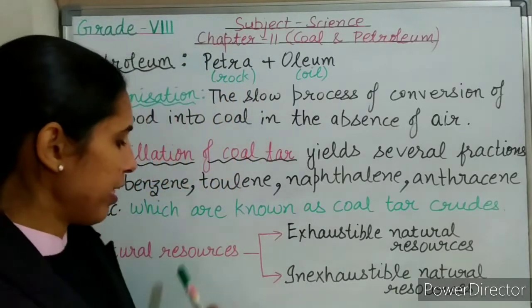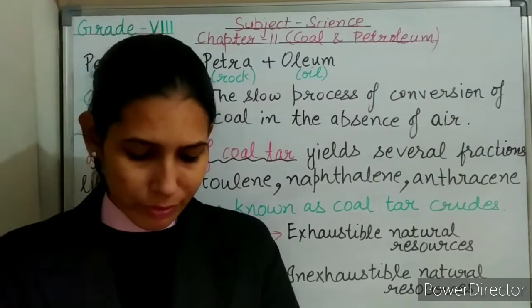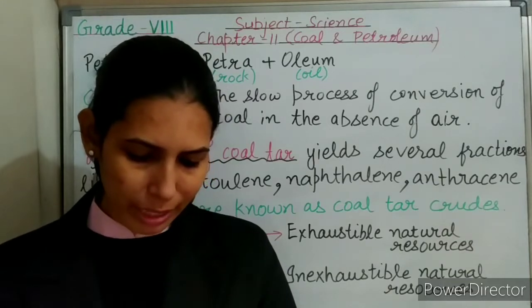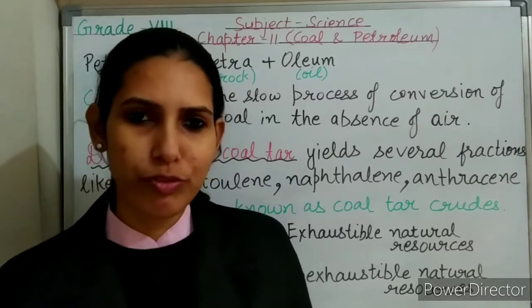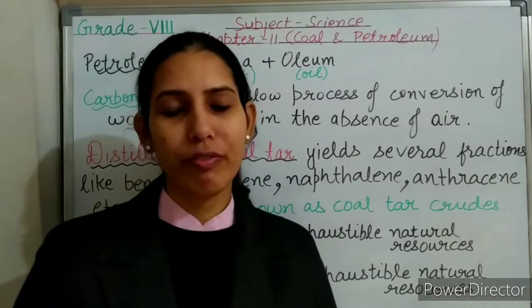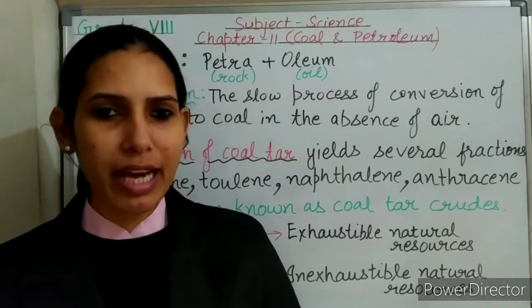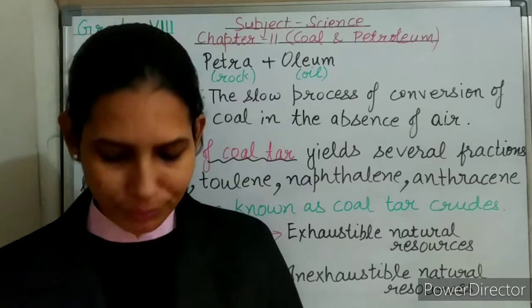Now, after understanding these natural resources, let's move on to the next question, which is: what are fossil fuels? Are they also a type of natural resource? Explain. What are fossil fuels? Fossil fuels are fuels which were obtained from the remains of the plants and animals that got buried under the earth's surface millions of years ago.